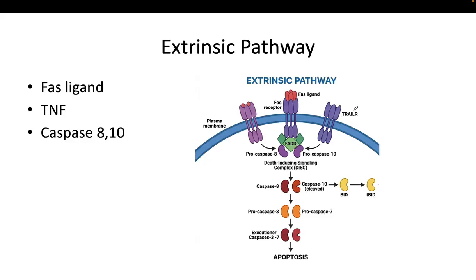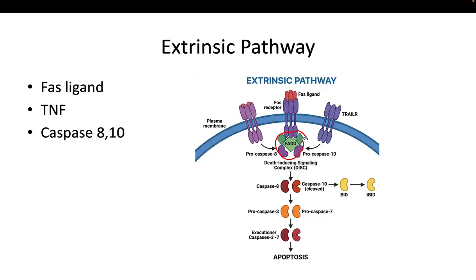So it starts when Fas ligand or TNF binds to death receptors on the cell surface, and this will form something called FADD. Okay, this activates adaptor proteins and leads to activation of caspases 8 and 10.